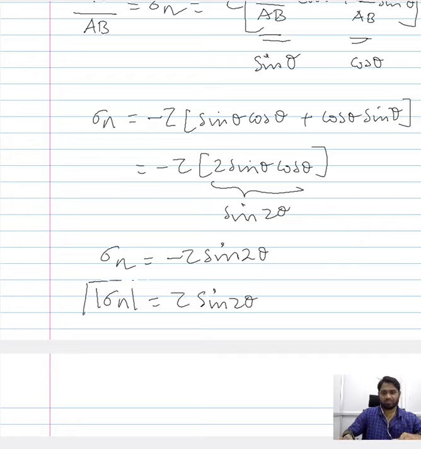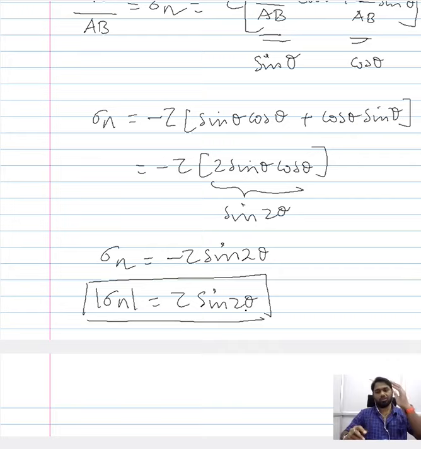So this is nothing but the stress that is acting normal to the region of interest when you have a plane within a 3-dimensional plate, and there is just a shear load acting on that plate.